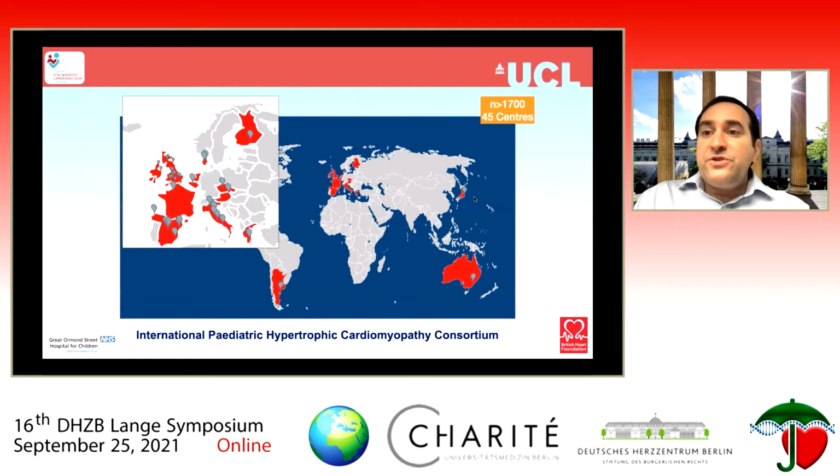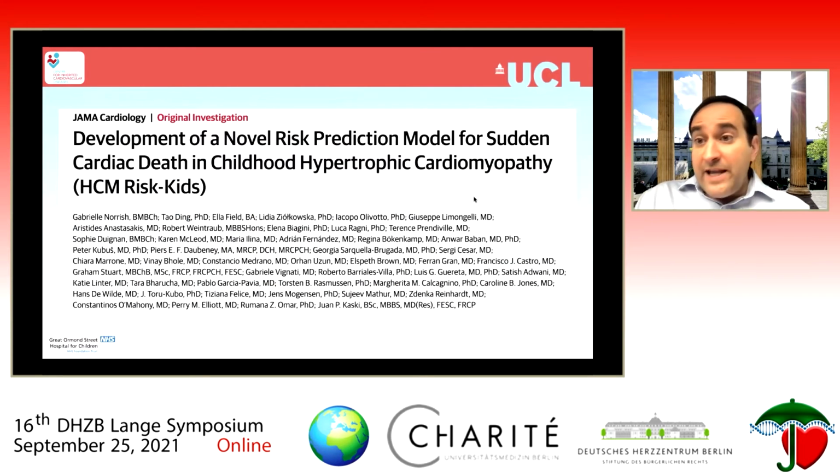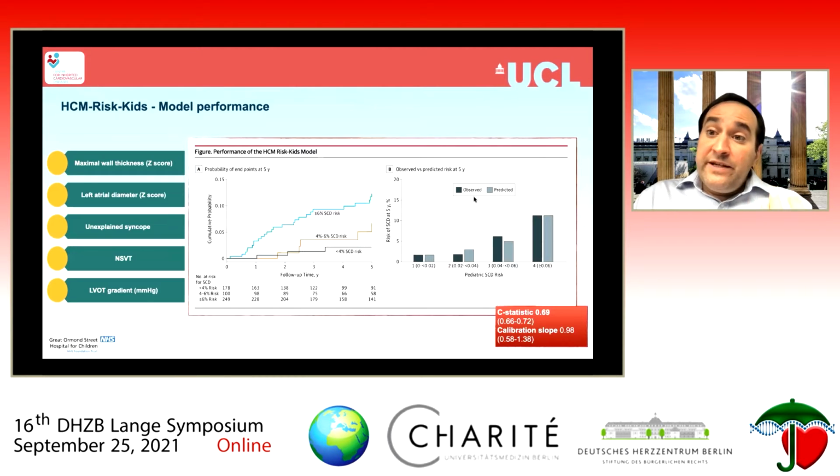And we were able to use these data to develop and to internally validate the first ever personalized or individualized model to predict sudden cardiac death, specifically in children with hypertrophic cardiomyopathy. And this was published a couple of years ago now. And what we did was that we took risk factors that we had identified as being associated with an increased risk of sudden cardiac death in the fairly limited literature specific to the pediatric population.